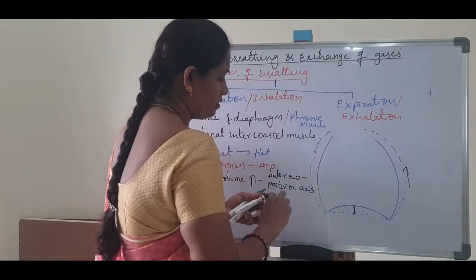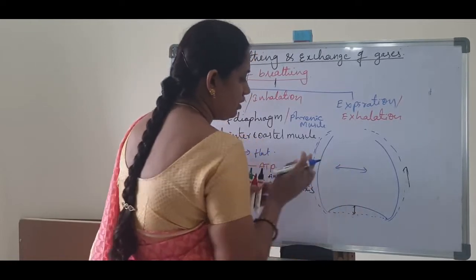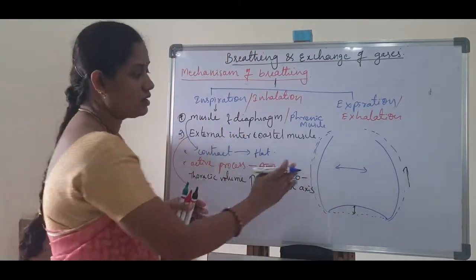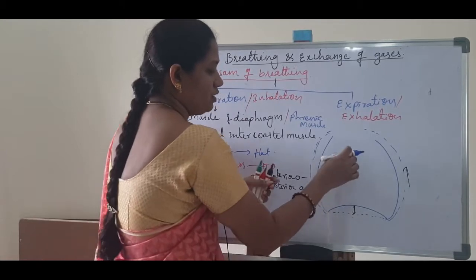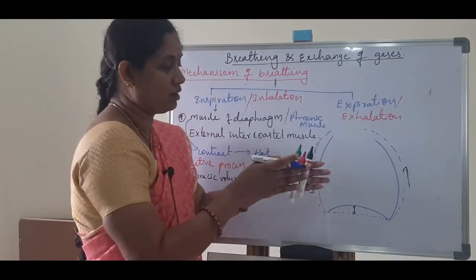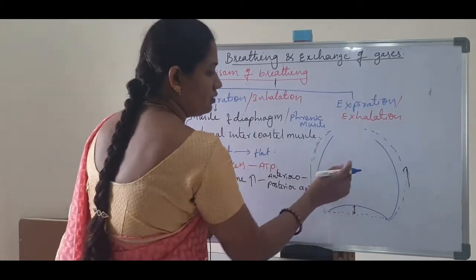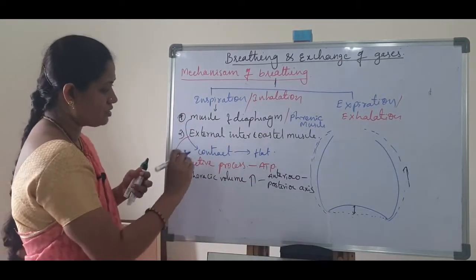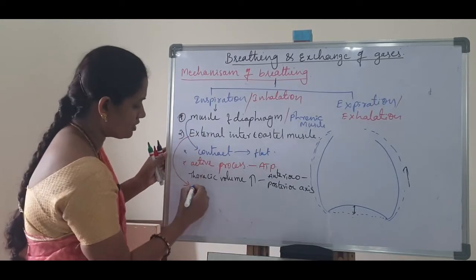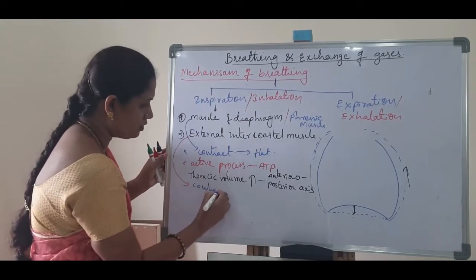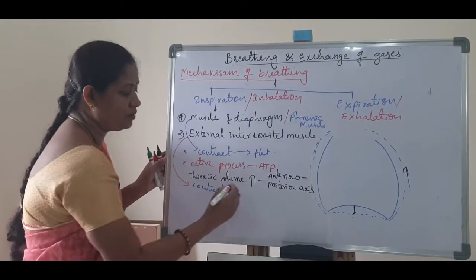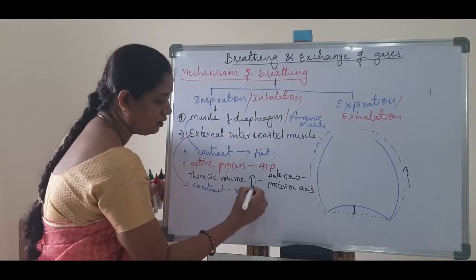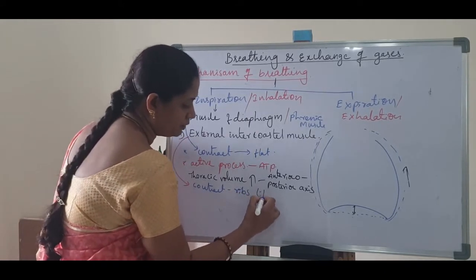As a result, the thoracic volume is increased dorsoventrally. So the next step is that the external intercostal muscles contract, and the ribs slightly lift up.